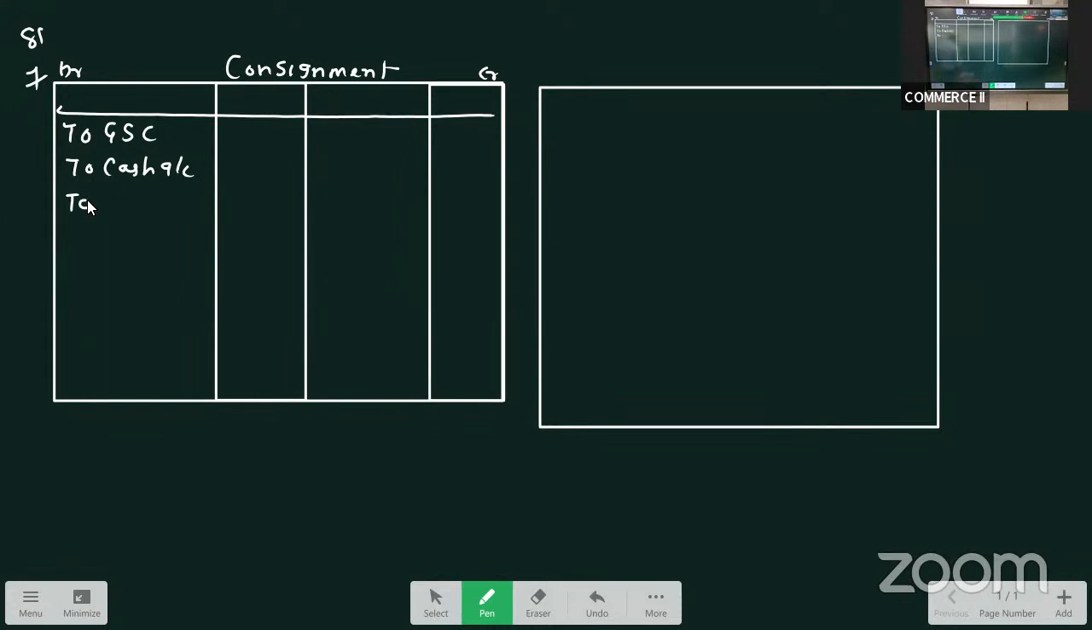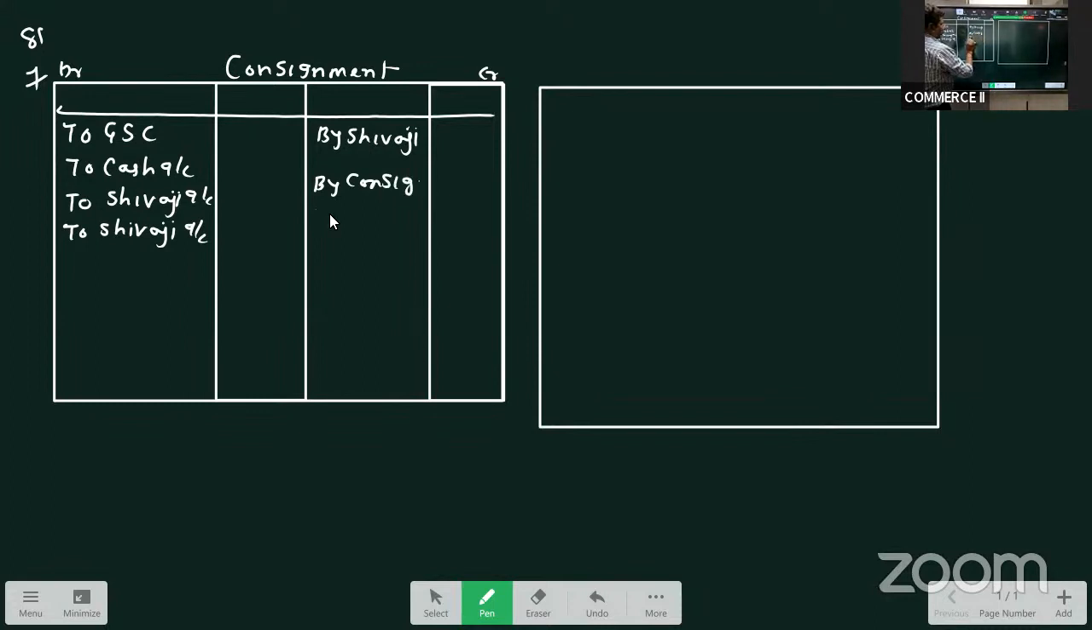Who is the consignee in our case? In our example, we have consignee by the name Shivaji. So we have Shivaji, the consignee. This is for the expenses of Shivaji. Then similarly to Shivaji, this is for the commission payable to him. Then by Shivaji, this is for the sales made by Shivaji. And lastly, we have consignment stock account, that is the unsold stock amount.